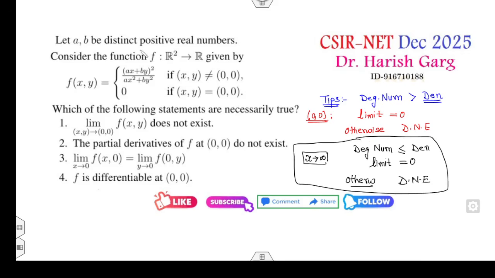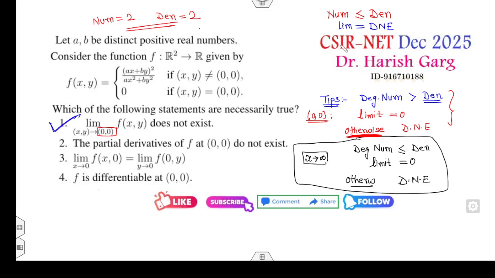Now look at this example. What is the degree of the numerator? 2. The degree of the denominator is again 2. This will fall under the otherwise because your target is to find the limit at 0, 0. Whenever the degree of the numerator is less than or equal to the degree of the denominator, the limit does not exist. So the first option is the correct option. Once the limit does not exist, the function is not continuous. Once the function is not continuous, the function is not differentiable. The fourth option is cancelled out.